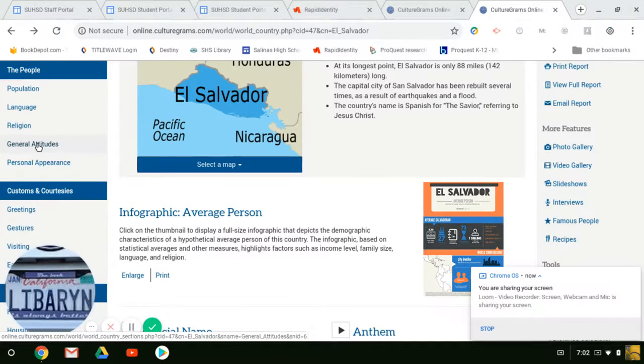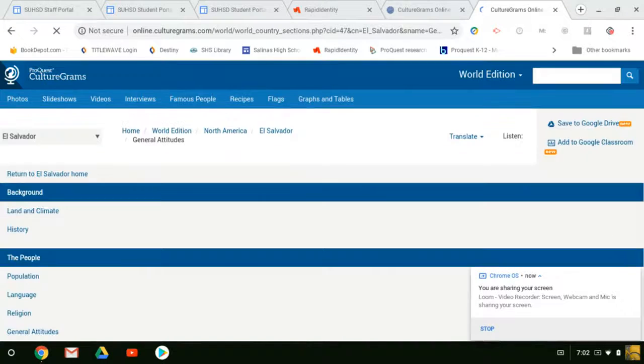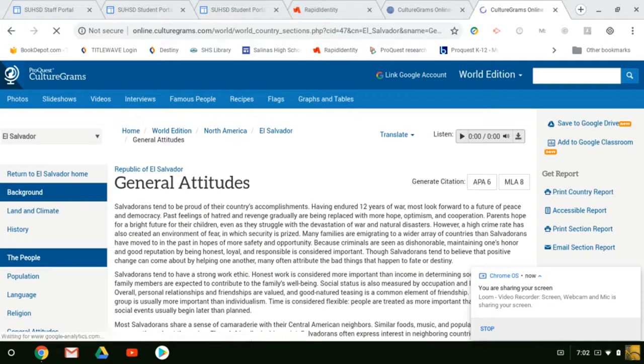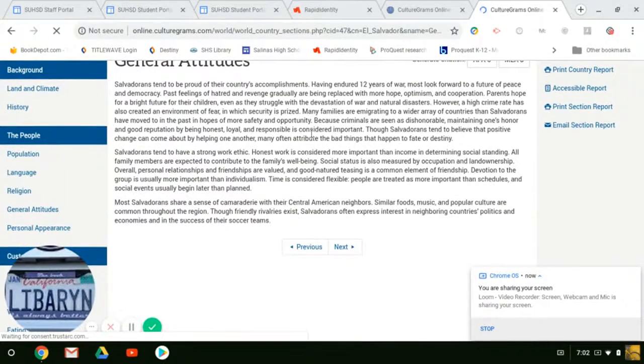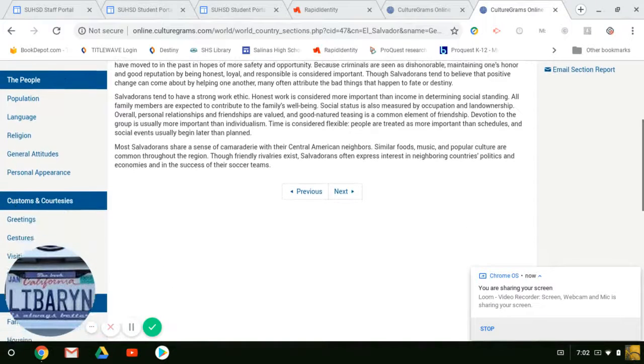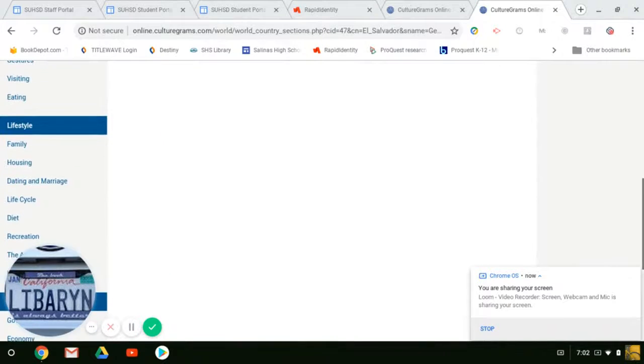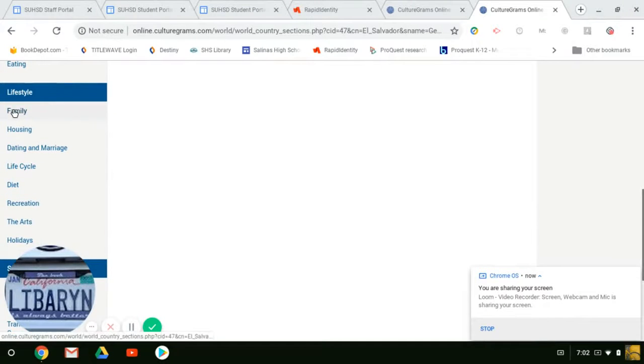I often will open up the general attitudes page in projects that I'm doing with students. And from the general attitudes page, we can get an overview of what's important to people in this country. So in this case, it's talking about their strong work ethic and sharing a sense of camaraderie with the other neighbors. So I often start there, and then depending on the project, I might go to something like family to talk about gender roles or to talk about how families are.